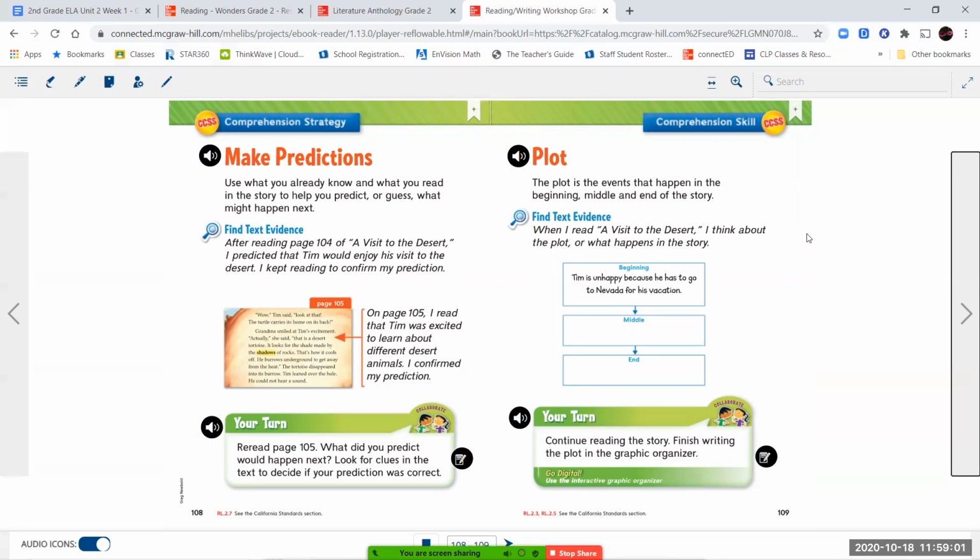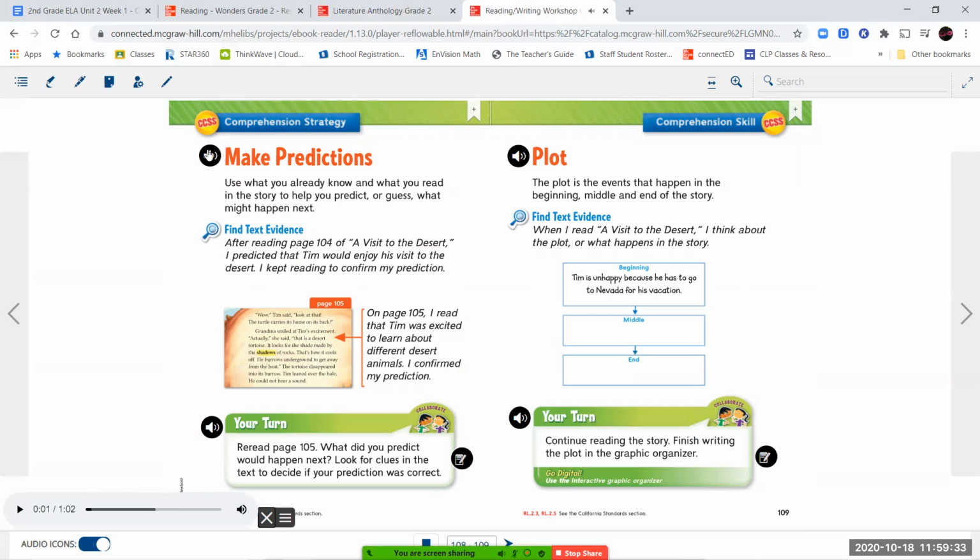Okay, so let's go ahead and talk about our comprehension strategy and skill for this week. Our comprehension strategy is to make predictions. A prediction is a guess. So when I tell you to make a prediction, I'm asking you to guess what you think is going to happen. We use what we know and the information that we got in our story to make our predictions. So we're not guessing just anything. We're guessing what's going to happen based on what we've already found out, what the authors already told us.